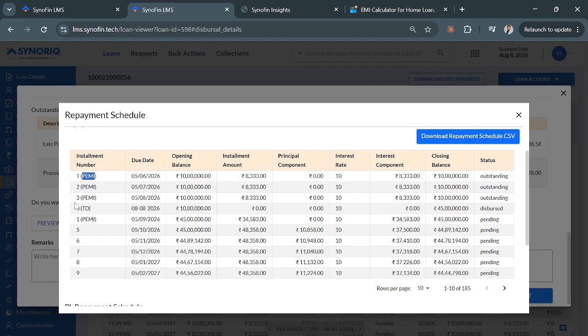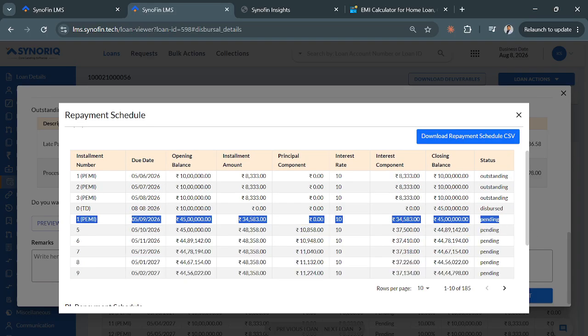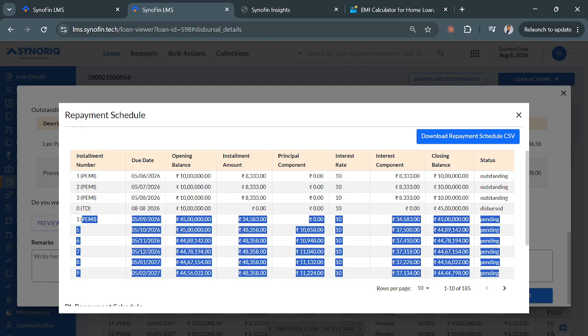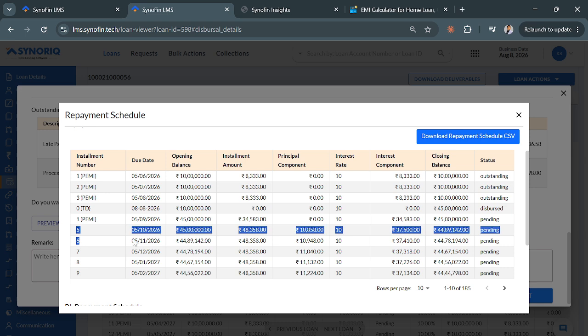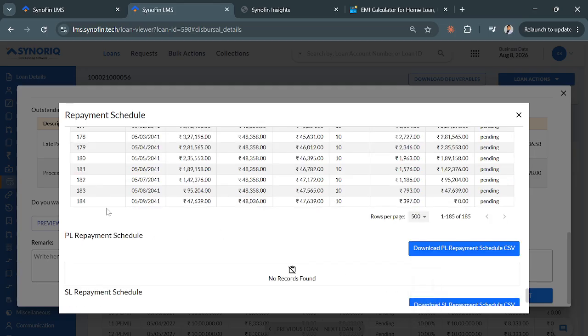So these were the pre-EMIs. Then there was a tranche disbursement. Then after the tranche also there is a broken period interest. Generally, only an interest installment is denoted as PEMI, pre-EMI. Because the tranche was done in the middle of the month, there was a broken period, just like a new loan is created. That's why there is a separate entry of only interest after the first tranche, and then the final tranches are starting from the fifth installment. The tenure becomes 185 because we extended the tenure.